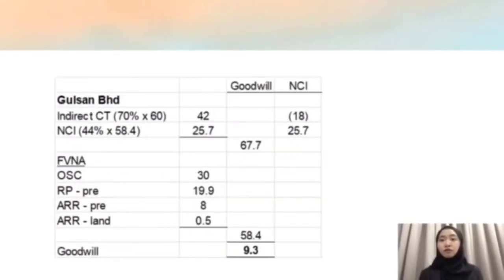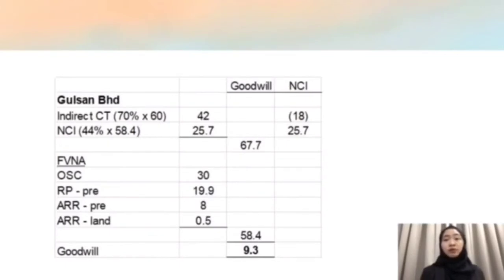And lastly, for Gosan goodwill. So Gosan have an indirect CT of 42 million. The remaining of 60 minus 42 million, which is 18 million, will be minus in NCI. And the NCI amount is 35.7 million. The total amount will be 67.7 million.